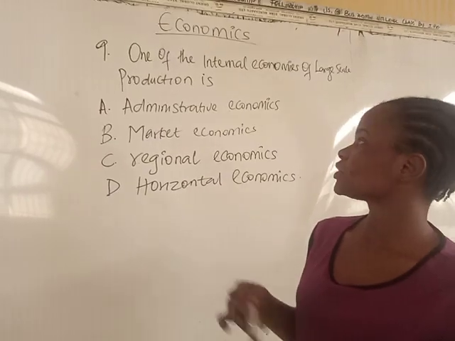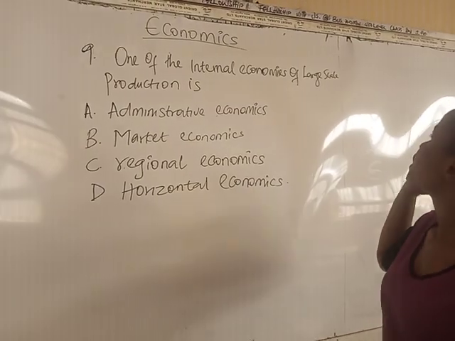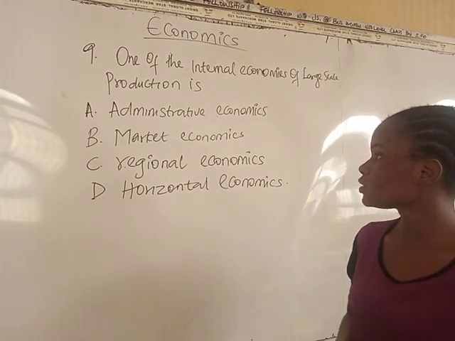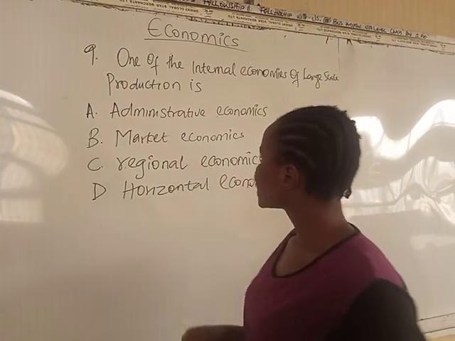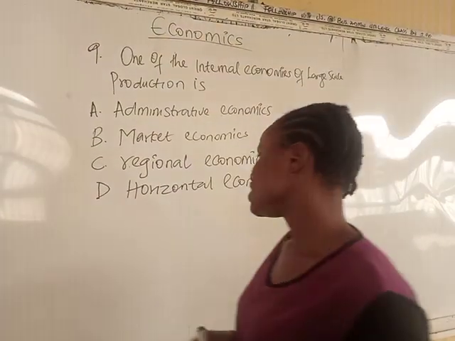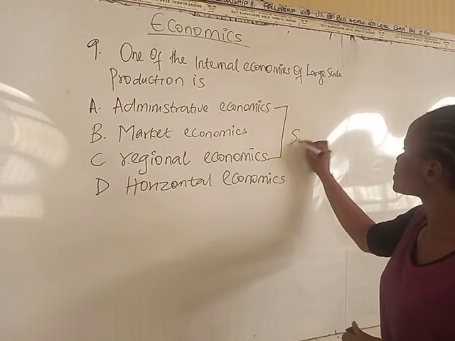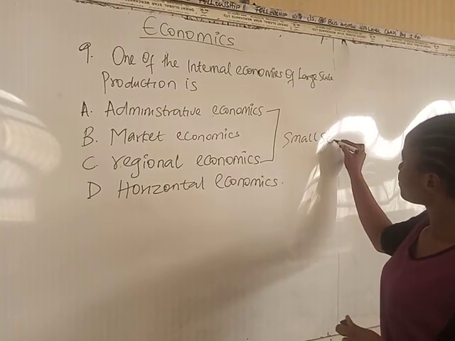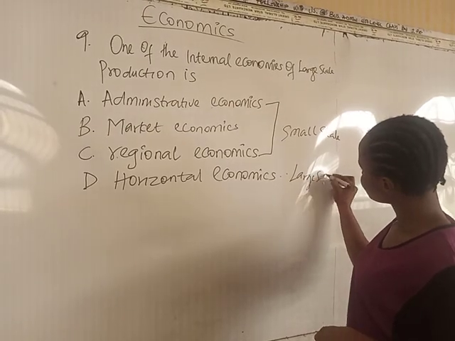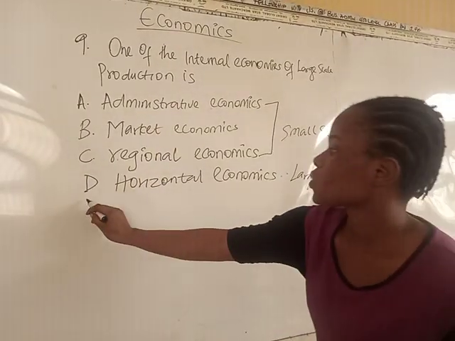So we go over to question number 9. One of the internal economies of large-scale production is option A, administrative economies, option B, market economies, option C, regional economies, option D, horizontal economies. All these three economies deal with small scale, but horizontal deals with large scale. So one of the internal economies of large scale is horizontal.